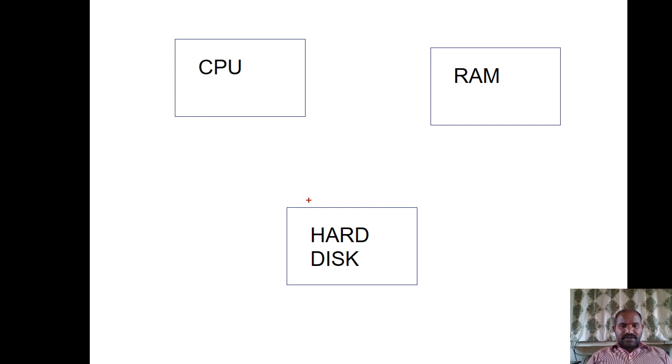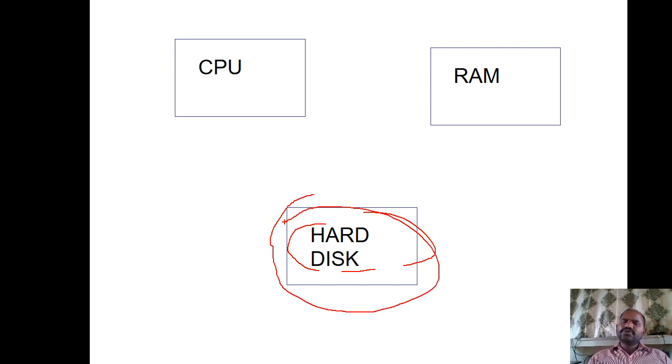Whatever operating system and applications you have, like VLC media player, MP4, MP3, all those media players, and any kind of gaming applications, everything is stored inside the hard disk. Because it is a permanent memory, we are supposed to save or hold those permanently. So the installed applications are in the hard disk, that too in the local disk C drive.